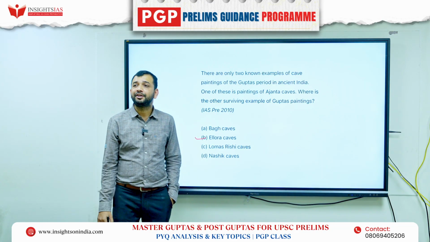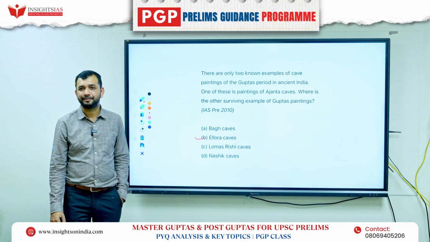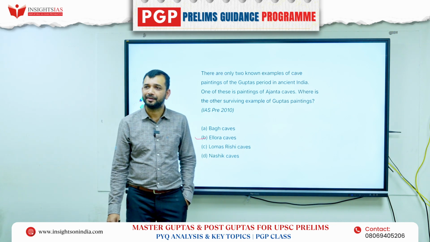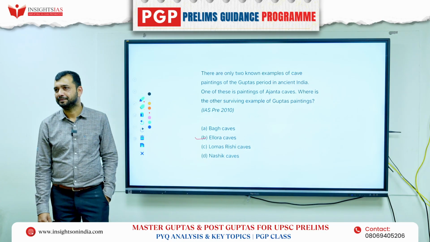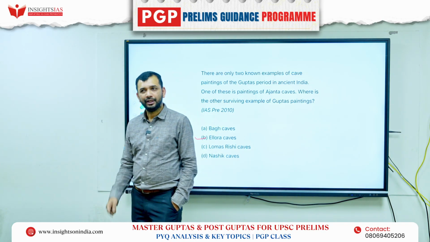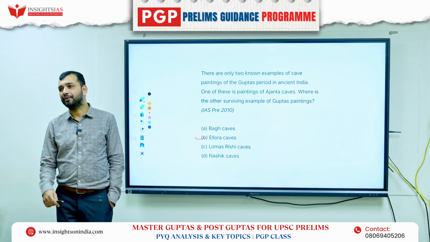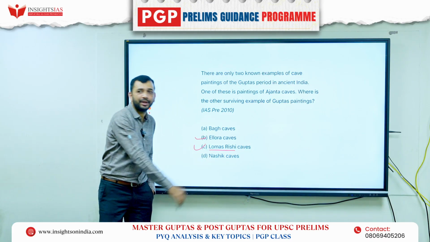Lomas Rishi Cave, we have already discussed. These caves were given by the Mauryas to the Ajivikas. Dasaratha, the grandson of Ashoka, gave them to the Ajivikas to make them viharas. So this is about Maurya caves.